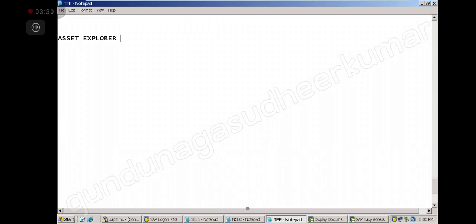What is this Asset Explorer? For every asset, it will tell the details about every asset that you have in the company. Like FBL1N is there. Open items. FBL1N will tell me about every vendor, what open items we have, paid items, everything. Same way FBL5N will tell me about every customer, what open items, what payments we have done, everything. This will tell us about every asset.